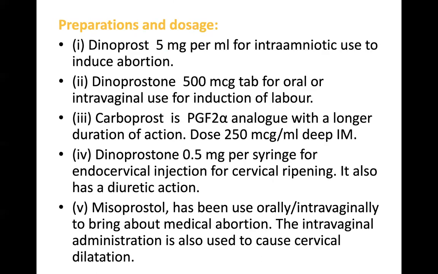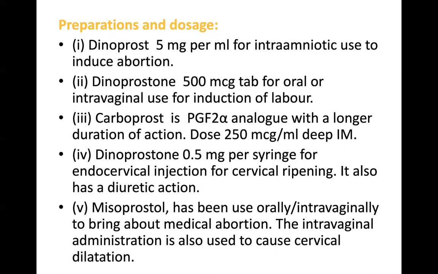Coming to preparations and dosages of prostaglandins: dinoprost, dinoprostone, carboprost, and misoprostol. Dinoprost 5 mg is for amniotic use to induce abortion. Dinoprostone is for oral or intravaginal use for induction of labor. Carboprost has a longer duration of action when given intramuscularly.